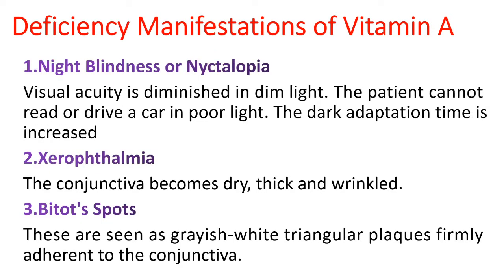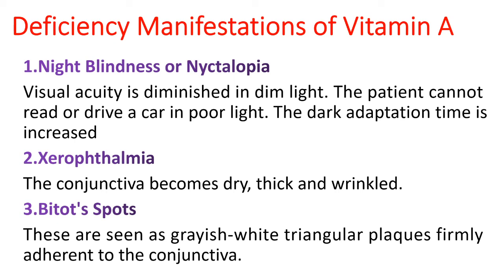Then, deficiency manifestations of vitamin A. The main manifestation is night blindness or nyctalopia. In night blindness, the patients fail to see objects in dim or poor light, as the rod cells become less sensitive to light due to lack of the visual pigment rhodopsin.